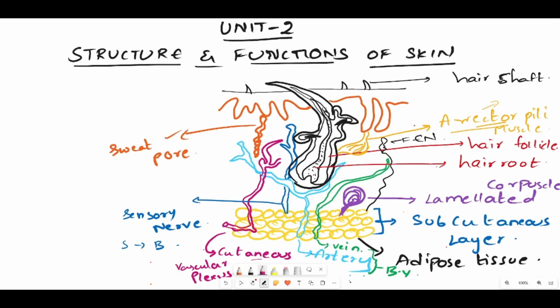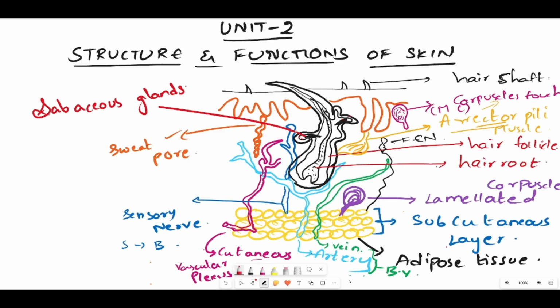Then we also have a structure like this, which we have seen in the previous diagram. There is one more part like this. This is called the corpuscle of touch. This is the corpuscle of touch. That is also called the Meissner corpuscle. It is called the Meissner corpuscle.